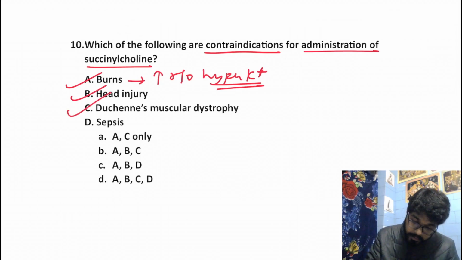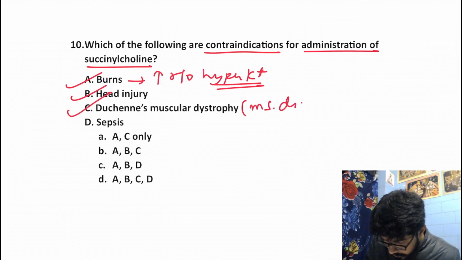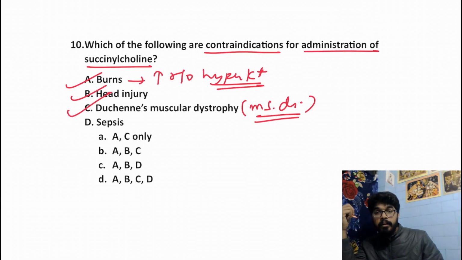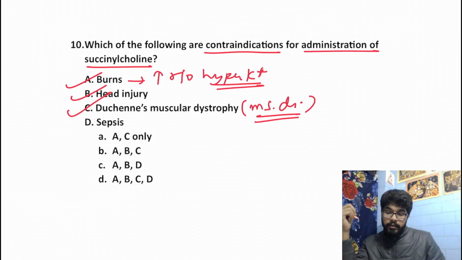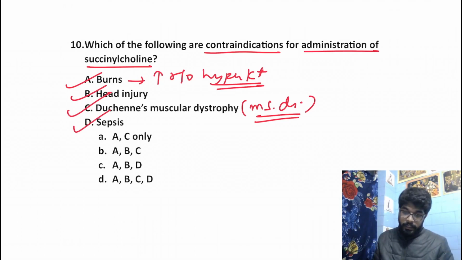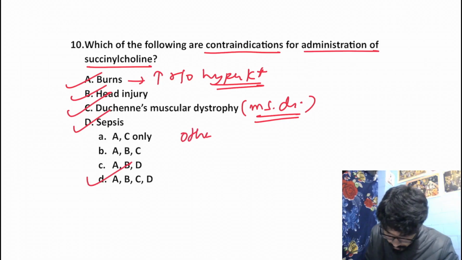Duchenne's muscular dystrophy, this is also a contraindication. Any muscle dystrophy, any muscle disease will be a contraindication for the use of succinylcholine. Sepsis is also a contraindication. So our answer over here should be option D. Besides these, what are the other contraindications?